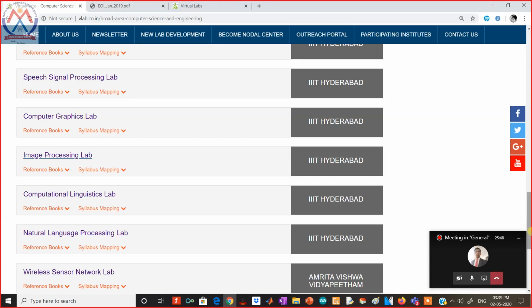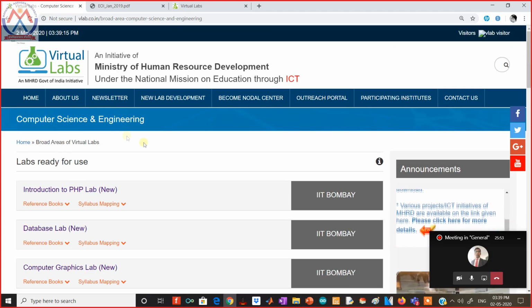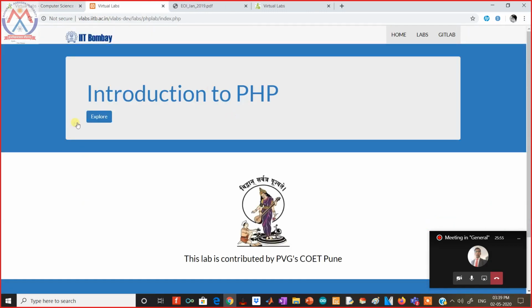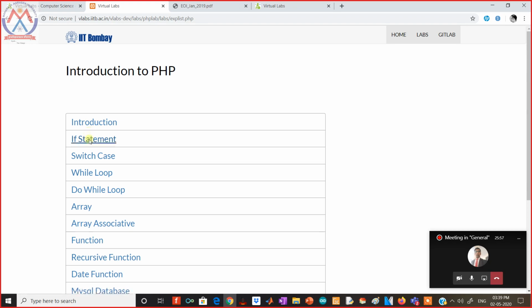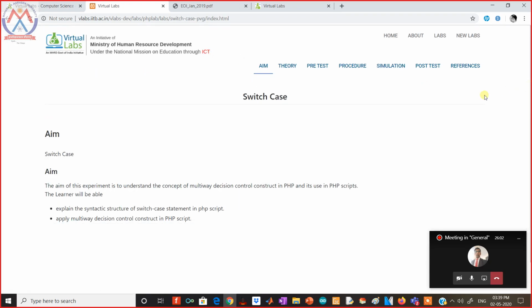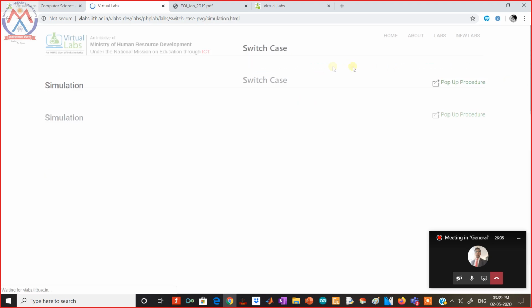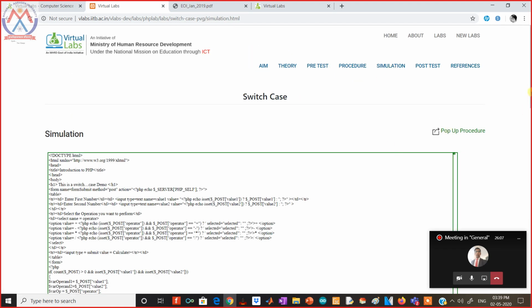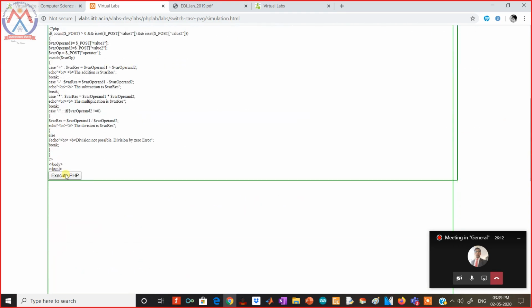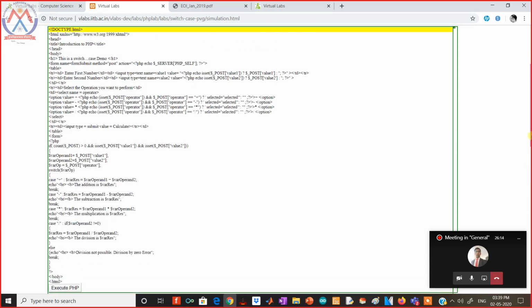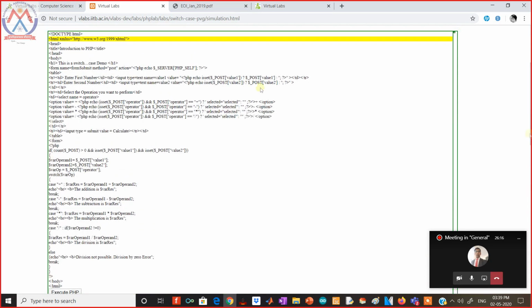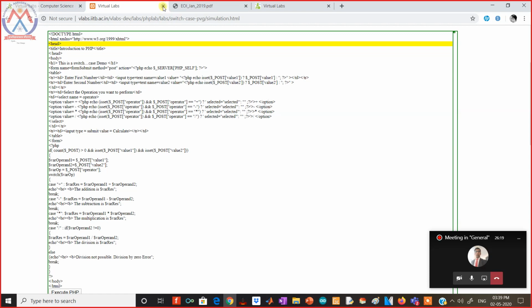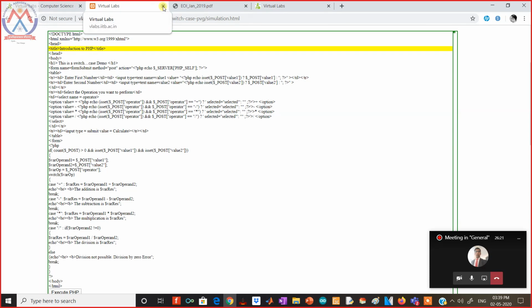Let me show another computer science lab. I'll quickly show you in 1 minute. A PHP lab. All the statements, like the controlling statements, the switch statement, and let's just jump right into the simulation. We have this window. We can run a PHP code and debug it. So this is for the computer science people. We can debug the PHP code step by step in the window. So this is the process of simulation that is being followed.